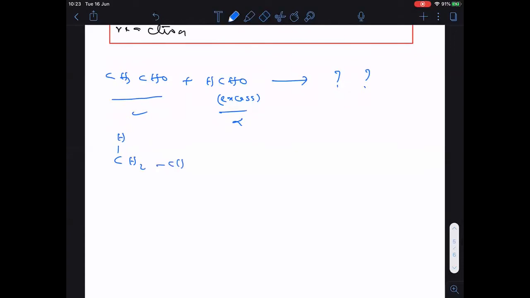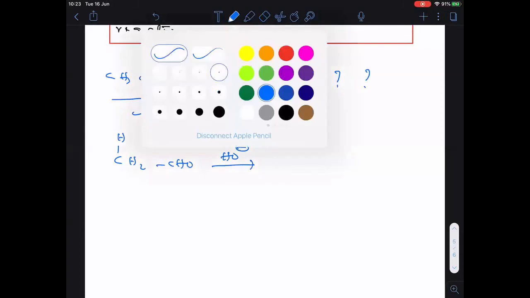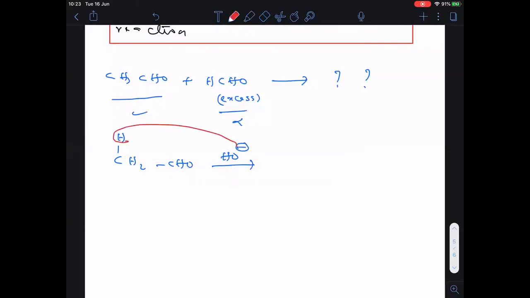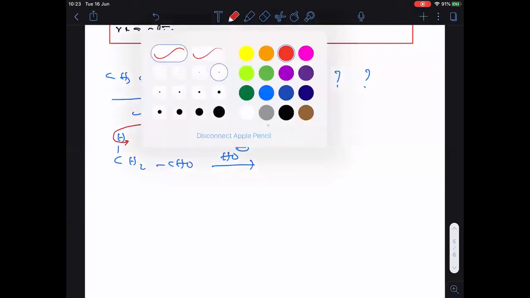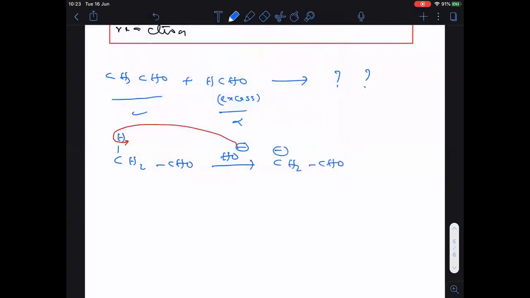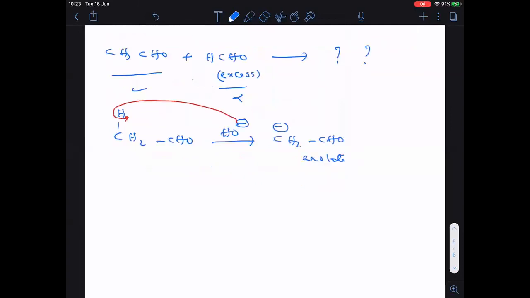Anyone remember aldol mechanism? First, base will remove the proton. When base removes the proton, enolate is generated. This is the enolate. This I taught you in the aldol condensation mechanism. Is it clear? Now, in the second step, what happened? First of all, let me take the formaldehyde. Now here I will take the enolate, CH2 minus CHO.